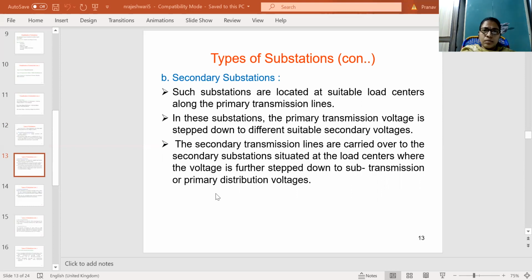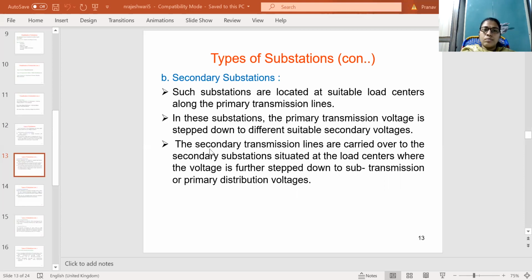In these substations, the primary transmission voltage is stepped down to different suitable secondary voltages. From the primary transmission, it is stepped down at the secondary substations, and from secondary to primary distribution substations it is stepped down again at the distribution centers.